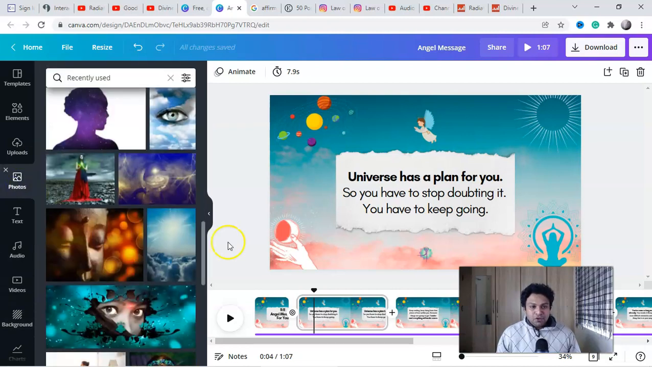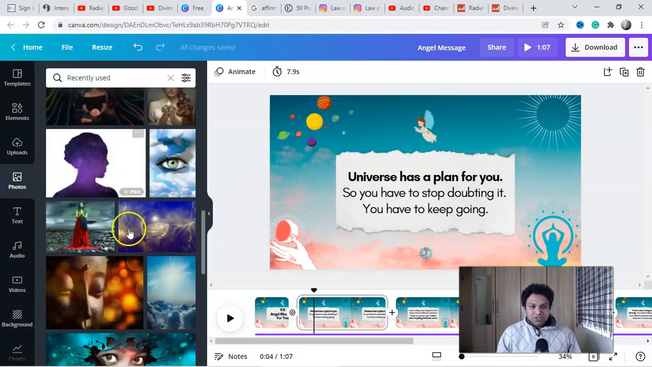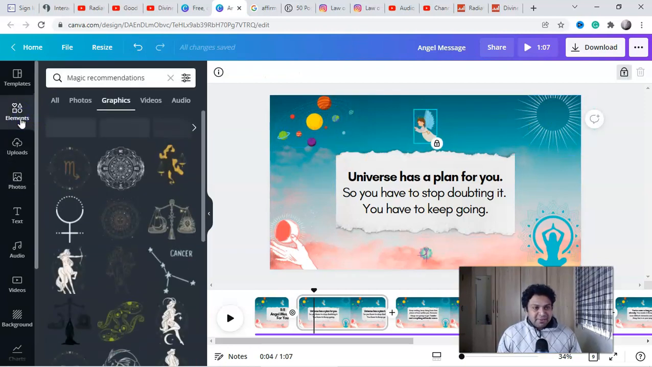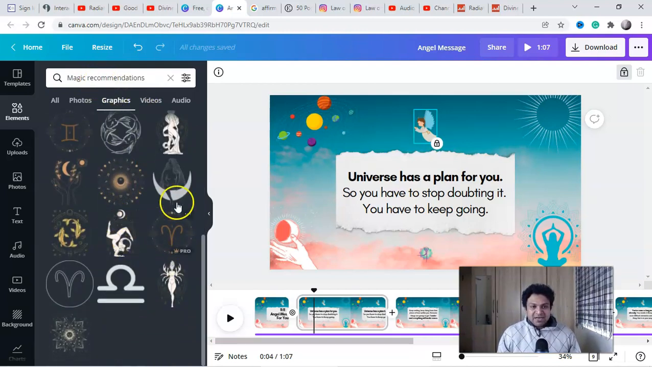If you're looking for photos, you'll get spiritual photos also here. Okay, and just very simple editing. You do not need any video editor for doing this. Here you can see these elements, right? Just select elements, type spiritual or law of attraction and select graphics. Look at this, all these graphics you're gonna get here.